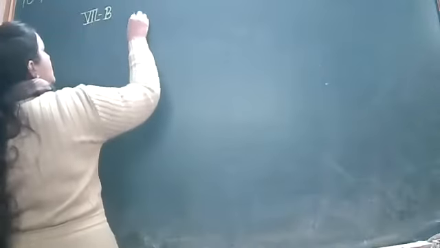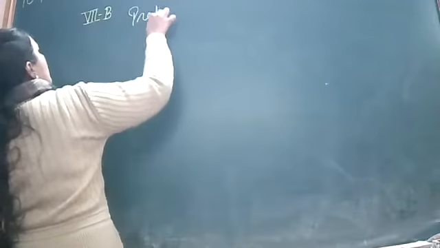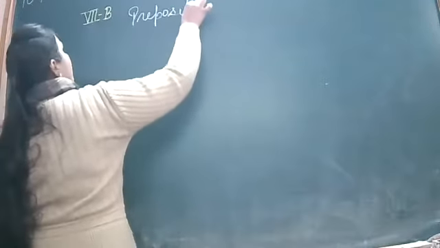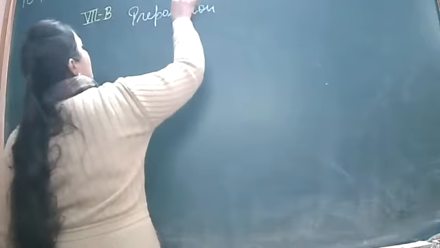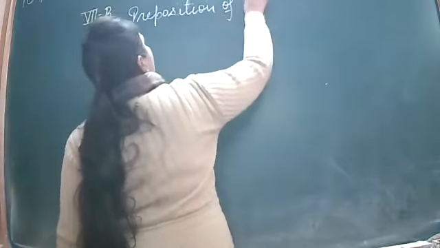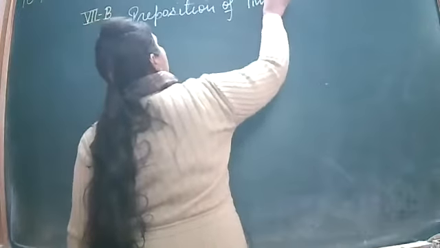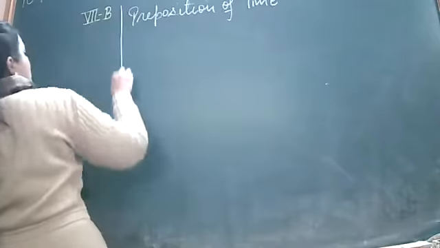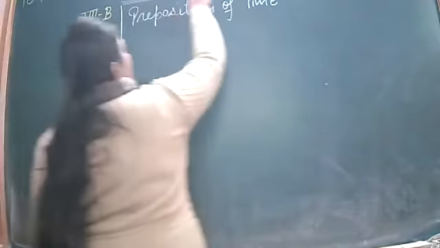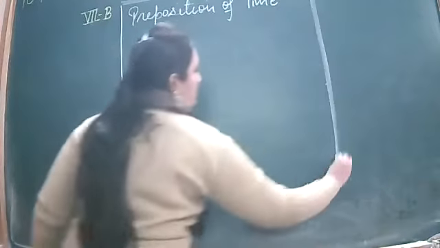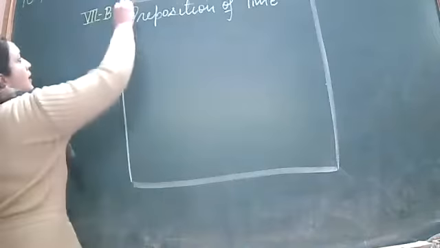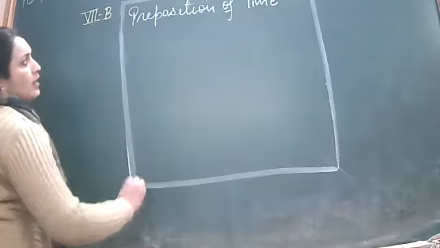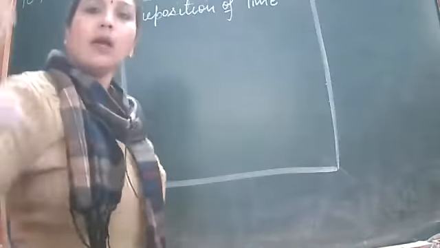Okay. So next is preposition of time. Now type in the chat box what are the prepositions of time that come to your mind.